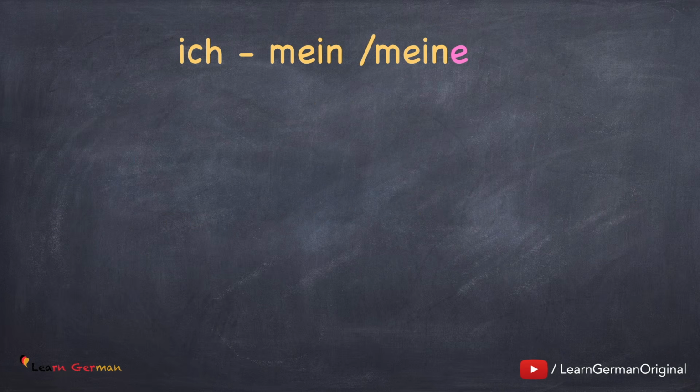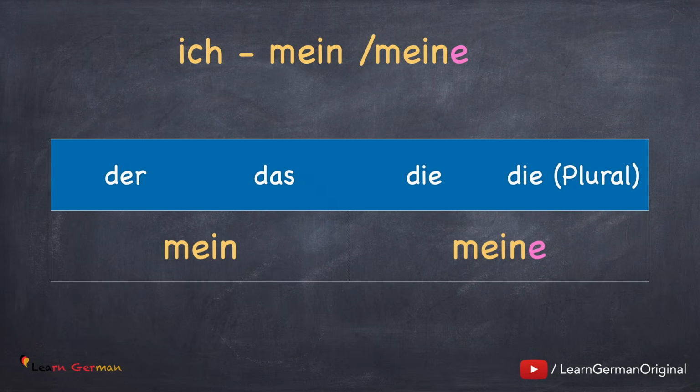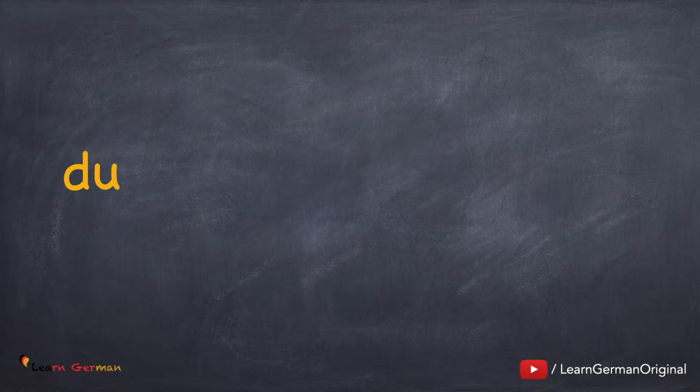So when you're learning possessive articles, you have to think of two things. Which personal pronoun needs a possessive article? In this case, ich. It could either be mein or meine. Now look at the article of the object you're talking about. When the article is der or das, you use mein. And when it's feminine or plural, that is, the article is die, you use meine. This same rule is applicable to all the possessive articles we are going to learn. Let's move to the next one.